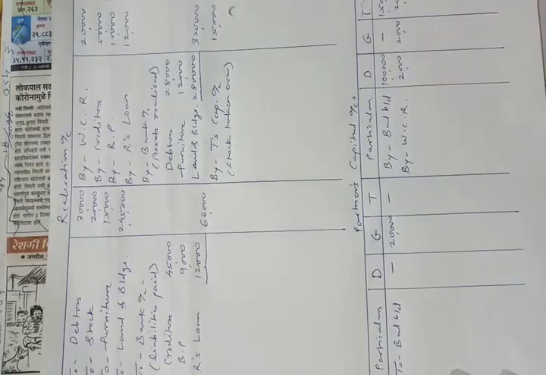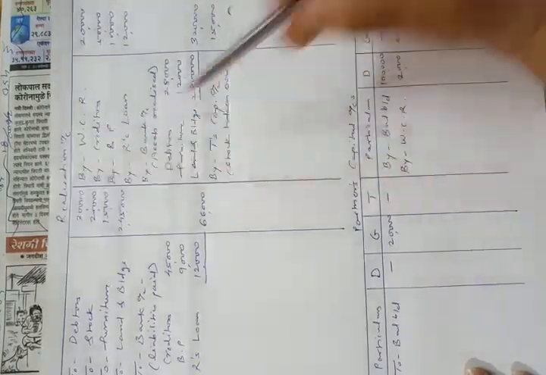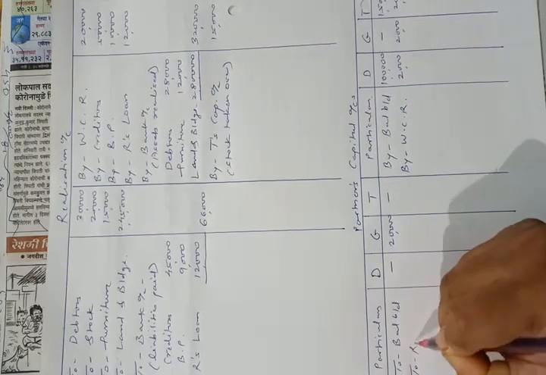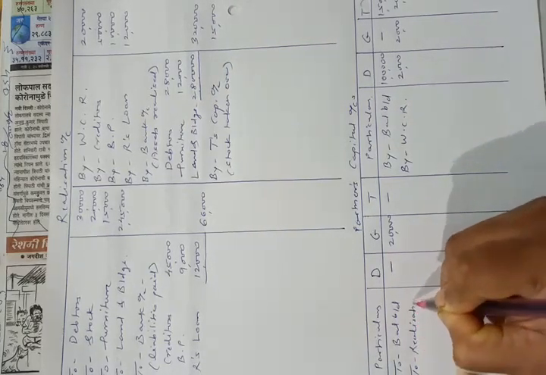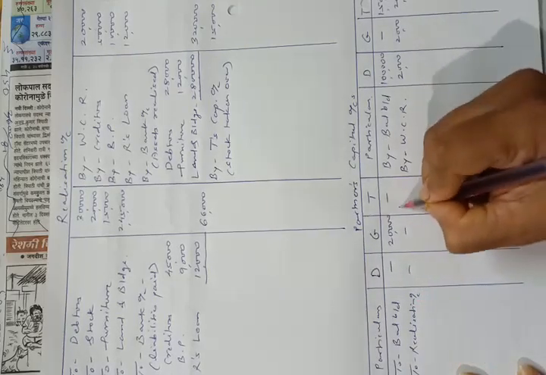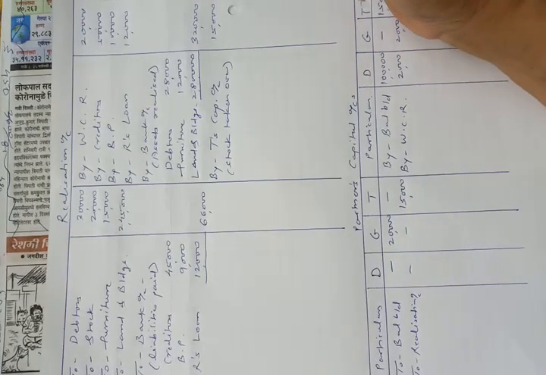Let us make the second posting. Credit side of realization account capital account, means debit side of capital account to realization account. In the column of partner T, rupees 15,000. We have completed the second adjustment, third and fourth adjustment. Now the fifth adjustment.